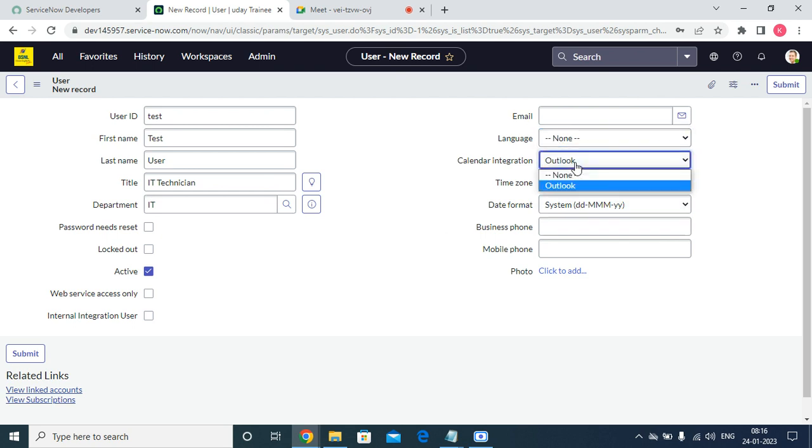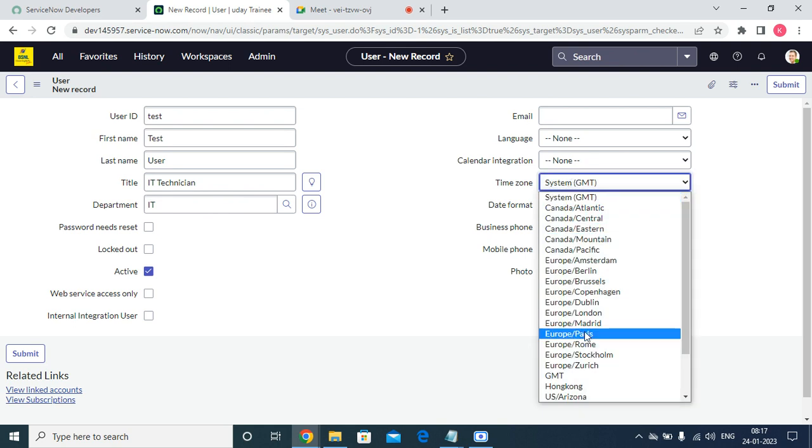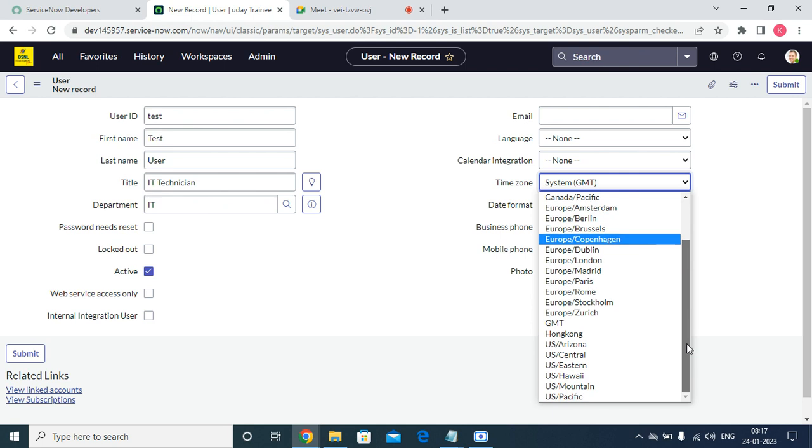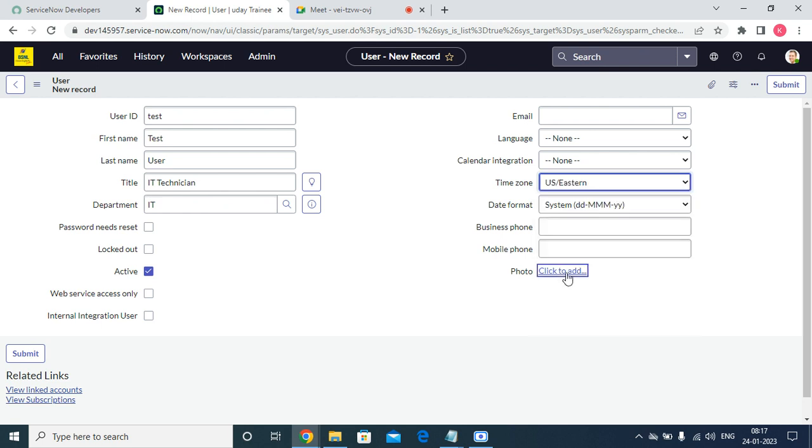And also Outlook, the calendar integration. We don't need to do this now. Next, the time zone. Whatever the system default time zone is will come to the user, but the user might be in a different time zone. So we give the same thing here, which means we can give any different time zone. For the time being, I am giving the Eastern time zone.